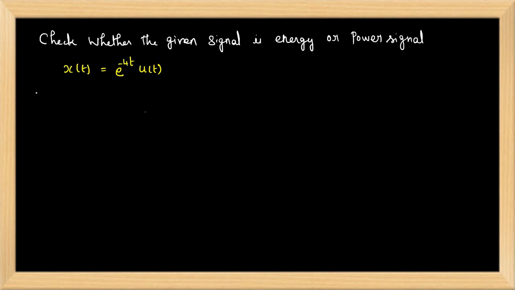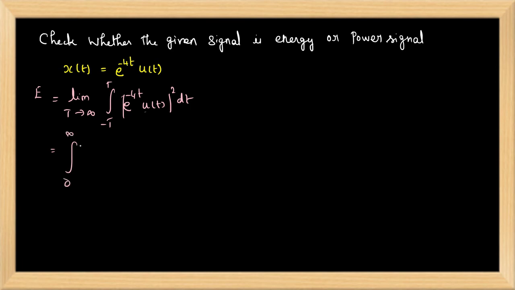First we will find the energy. E equal to limit T tends to infinity, integral from -T to +T of |x(t)|², that means e^(-4t) u(t) the whole square dt. When you have the unit step function, the time duration is from 0 to T, so I can write 0 to infinity.